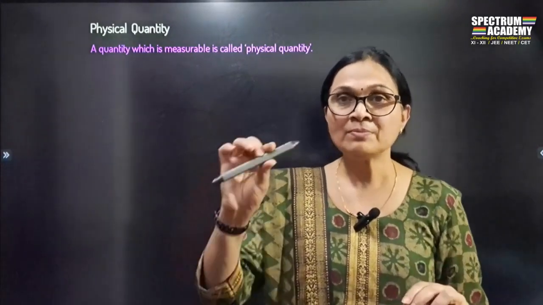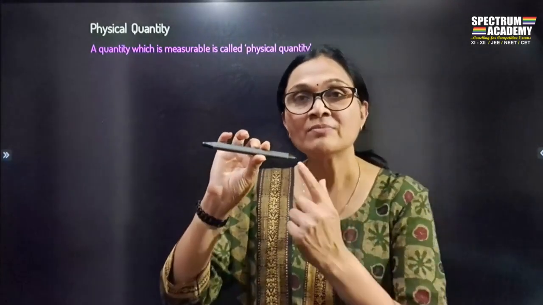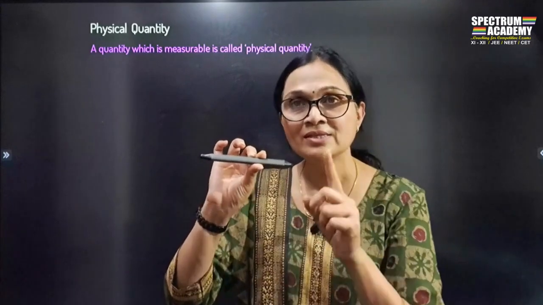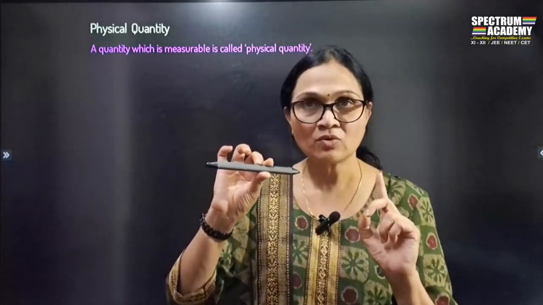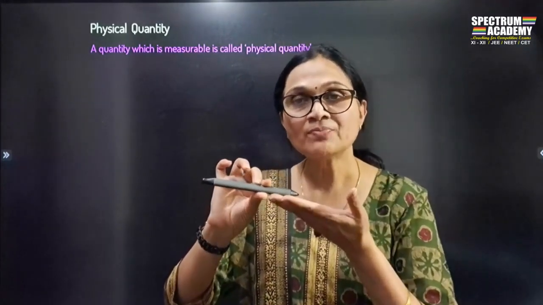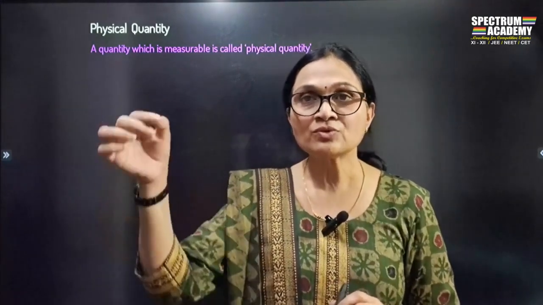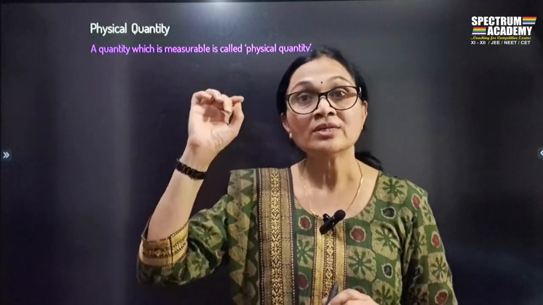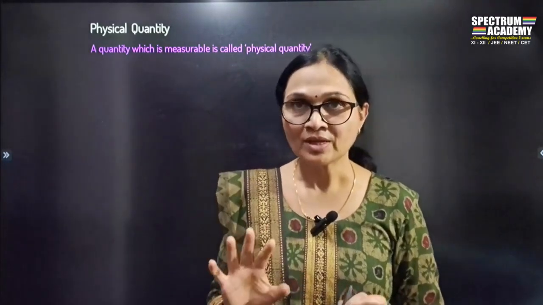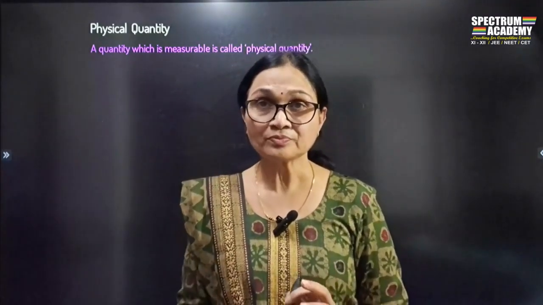For example, the pen is matter, but if I can measure the length of the pen, length is the physical quantity. I can measure the mass of the pen, mass is a physical quantity. I give you water and ask you to measure the temperature of water, temperature is a physical quantity. Is it clear now?